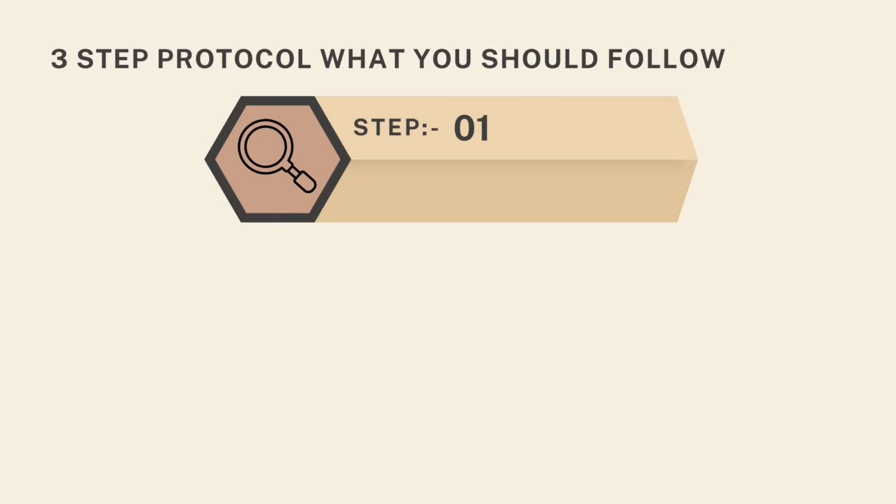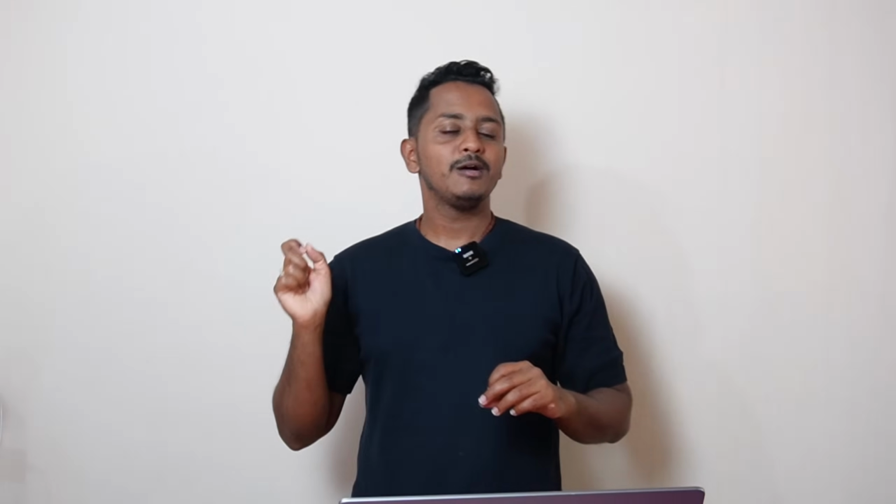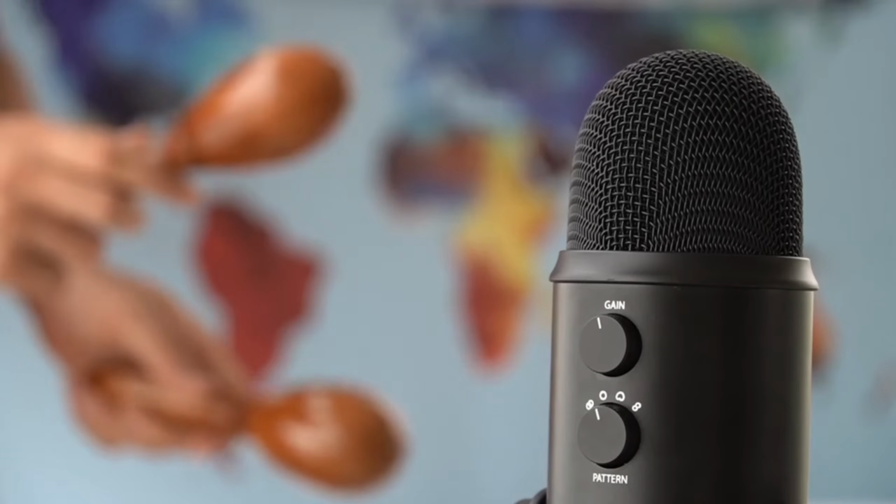In the beginning, 25 seconds will be given. Step 1: in 5 to 6 seconds, you have to look into the image and identify 3 things, not more than that. The remaining 20 or 18 seconds is step number 2. Whatever you identified, the 3 key contents, write them down in short if possible. You would have gotten a booklet and a marker, or you can just try to speak some sentences using these 3 key contents for the next 15 to 18 seconds.